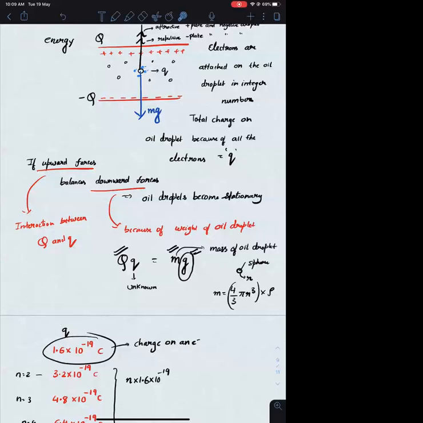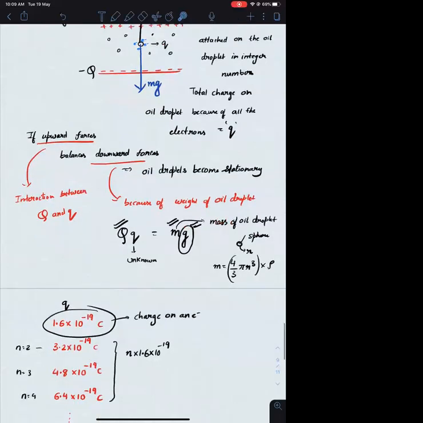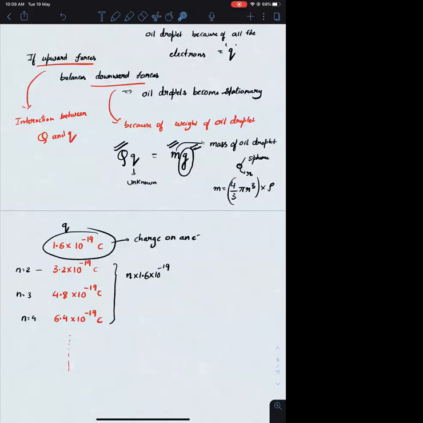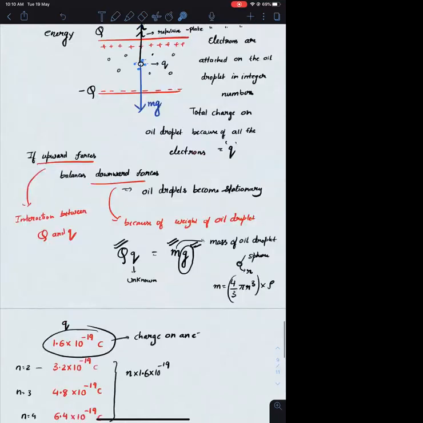When he calculated the charges, in all the experiments, the least charge which he obtained is always 1.6 into 10 raised to minus 19, and all other charges, he was able to express them in terms of this particular multiple, 1.6 into 10 raised to minus 19. So you can definitely conclude this particular charge is repeating in all the oil droplets. Or else I can take this as one basic unit, which is nothing but the charge on an electron. I hope this is clear to everyone. I hope the experimental procedure is clear.